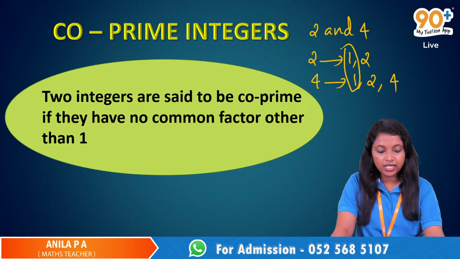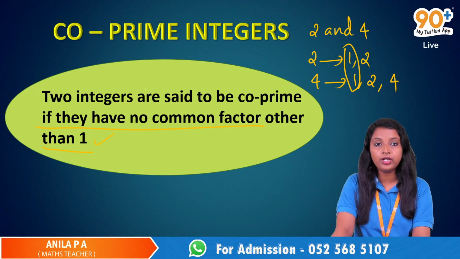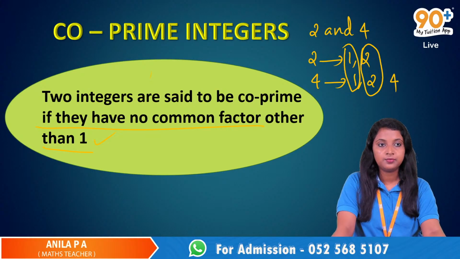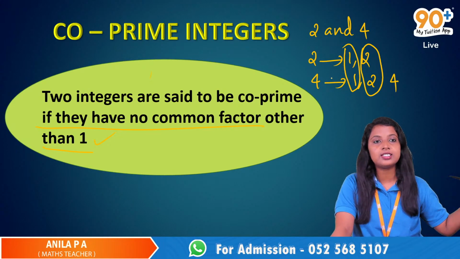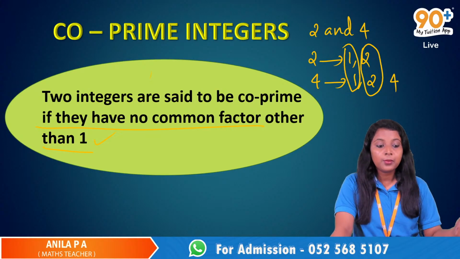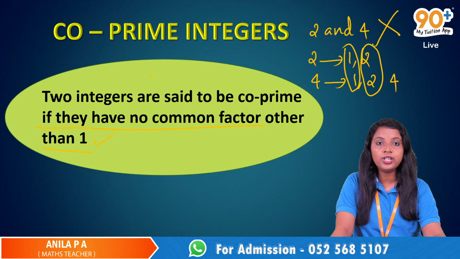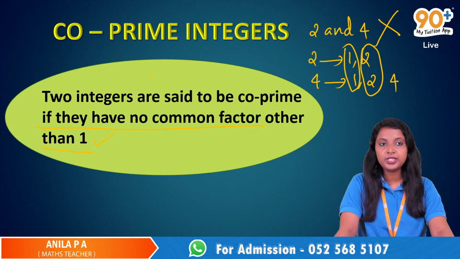So 1 is a common factor, but that is allowed. If they have no common factor other than 1, it is coprime. Here 2 is also a factor. So 2 and 4 have 2 as a common factor. 1 is always there; for any 2 numbers, 1 is always a common factor. But here 2 is also a common factor. So 2 and 4 are not coprime integers.